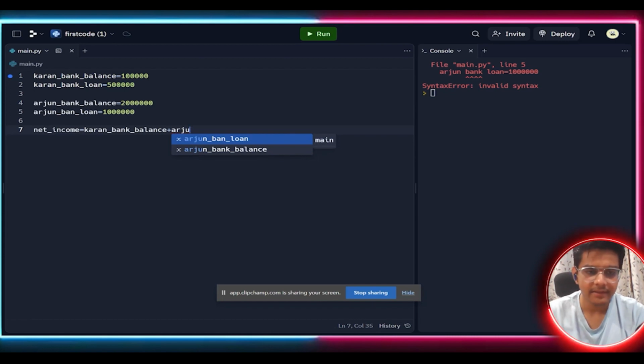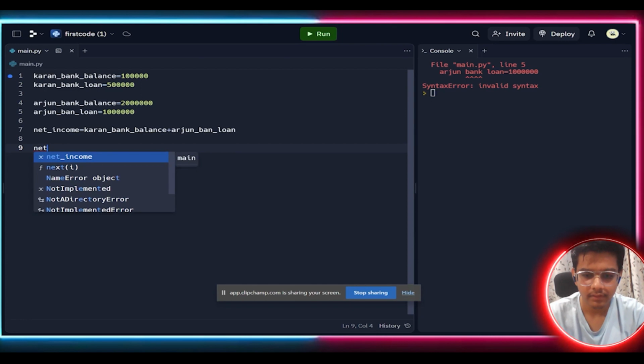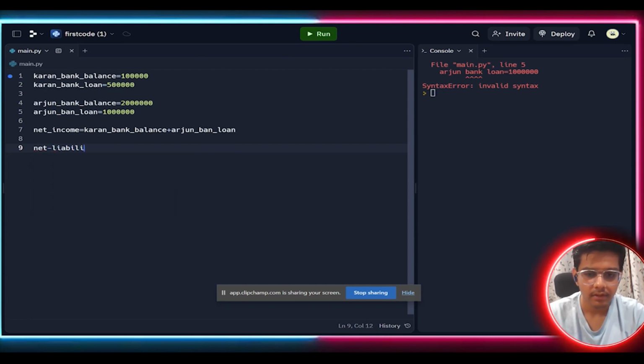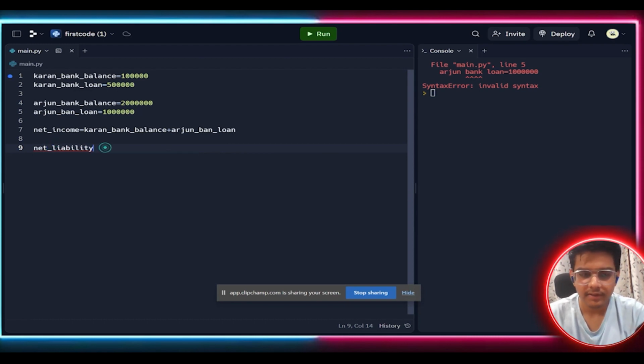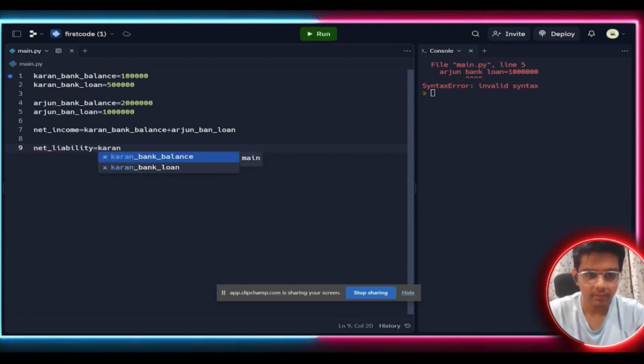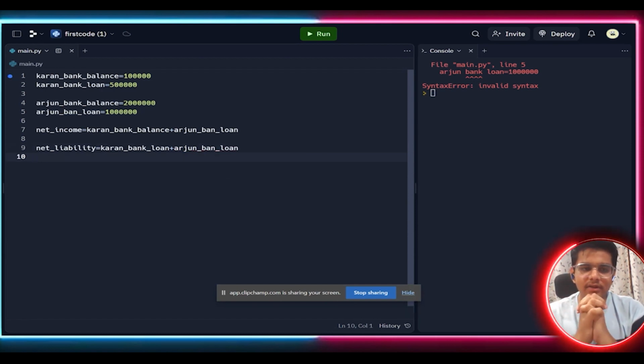Okay, and the net liability of their home will be nothing but Karan's bank loan plus Arjun's bank loan. So we can define net liability in such a way.